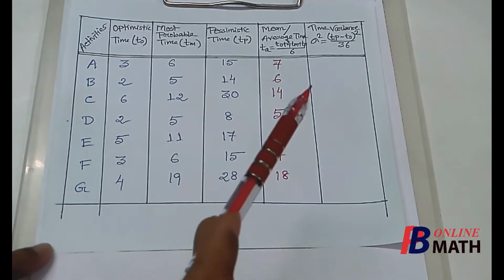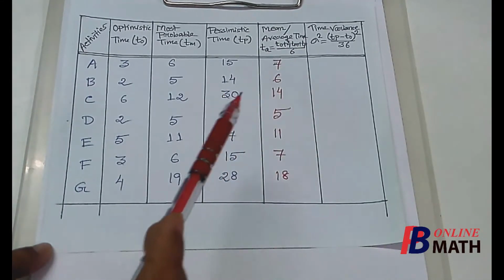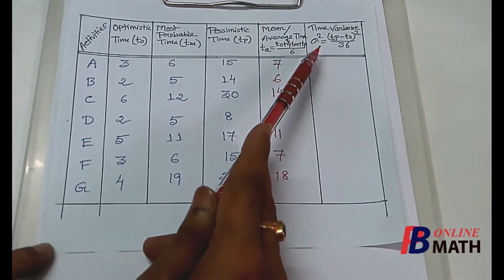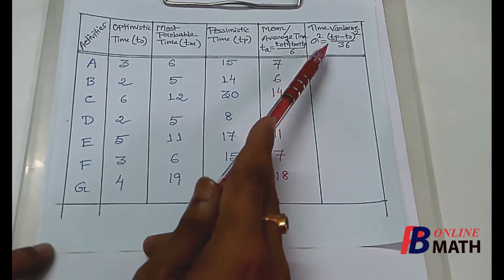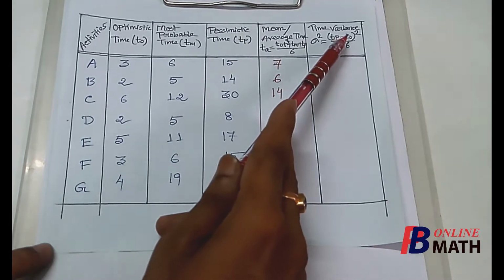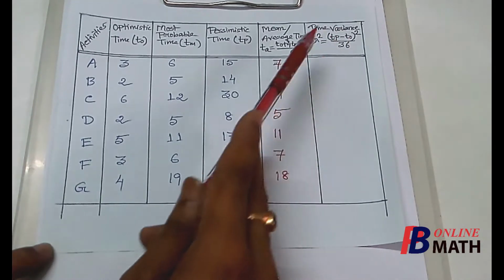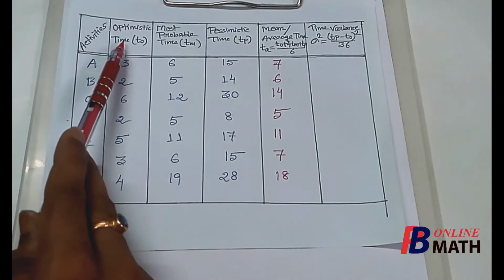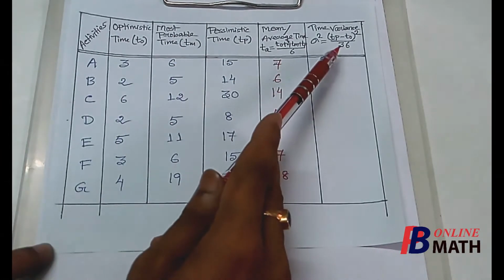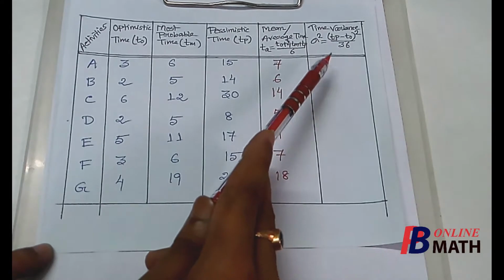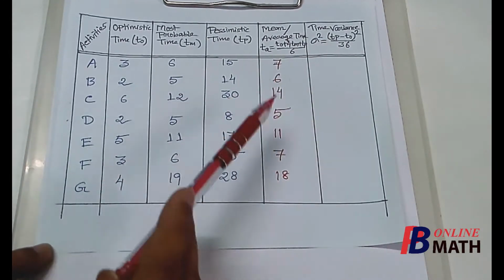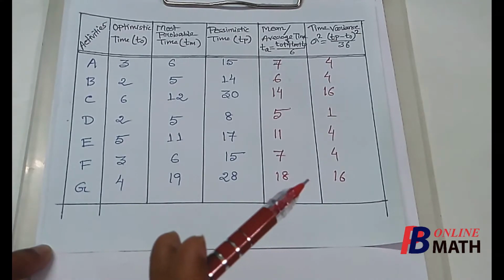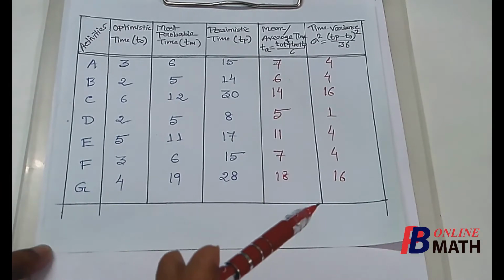Next we shall find the time variance for the activities, and for the time variance we shall use this formula. Time variance is denoted by sigma square. This is equal to TP minus TO, whole square, divided by 36. That means we consider the pessimistic time minus the optimistic time, its whole square, divided by 36. Using this formula we can easily find the time variance for the activities. We have already found this.